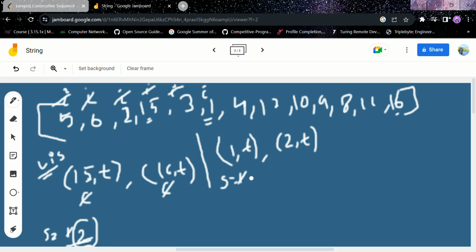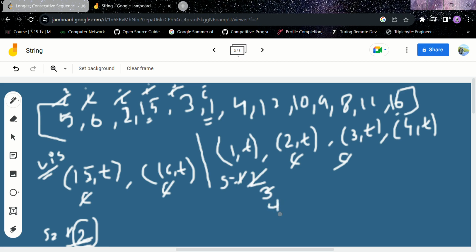Now sequence plus plus. Now our current element plus plus means 3. 3 is present, and is 3 visited? No, 3 is not visited. Mark it as visited. Sequence 3. Current goes here. And 3 plus 1, 4. 4 is present. Is 4 visited? No. So mark it as visited. Now sequence is equal to 4. Now this is our current variable.